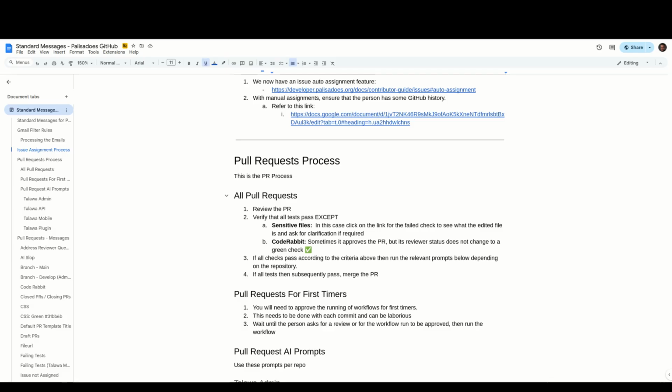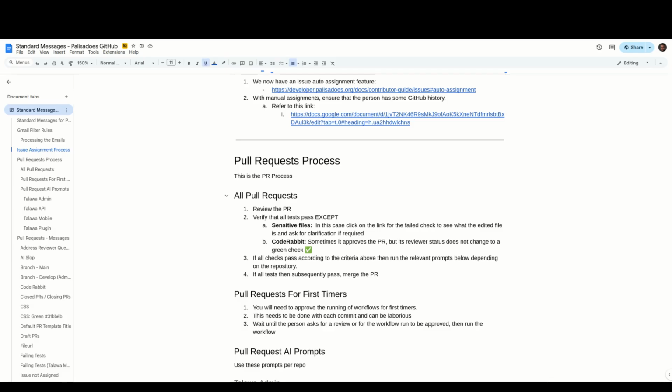When people, especially the brand new accounts, are using AI, they will run the tests over and over and over again. And there was one particular case very recently where over a 48-hour period, somebody did 1,000 commits to their pull request, which is not in keeping with the spirit of our organization.